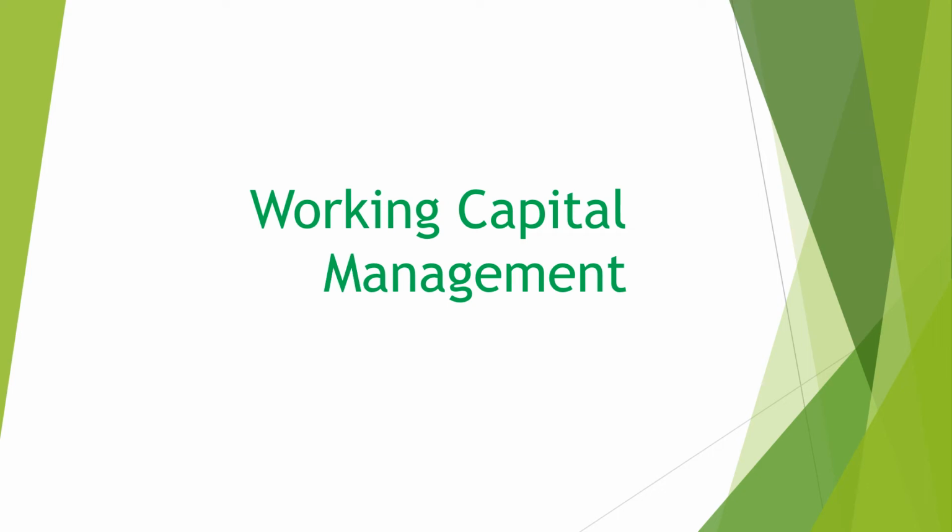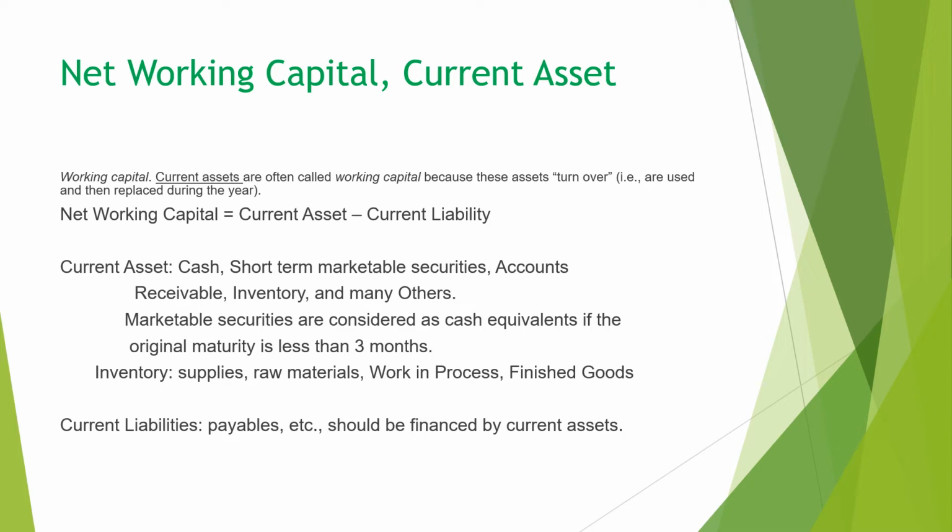We are going to discuss briefly the working capital in this chapter. Current asset is a highly liquid asset that can be used to finance current liability, and normally it does not generate net interest income. Net working capital now is current asset minus current liability. Mostly when we say working capital, usually we talk about net working capital here, current asset minus current liability.